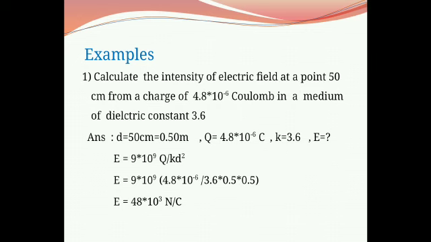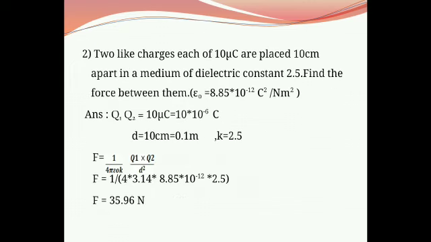Here we put the values of Q, K and D. Therefore, E equals 9 into 10 raised to 9 into 4.8 into 10 raised to minus 6 upon 3.6 into 0.5 square. If we solve that, then the final answer is E equals 48 into 10 raised to 3 Newton per Coulomb.